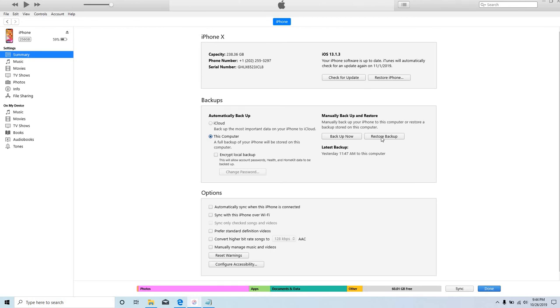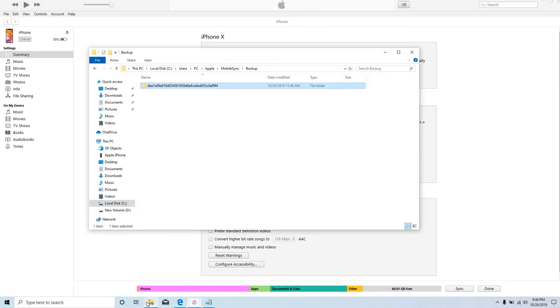Now keep in mind, when restoring an iPhone, iTunes usually creates a duplicate of the backup file before putting it into your phone. I'm not sure what the reason is, but a duplicate folder will be created and then it would be restored into your phone.